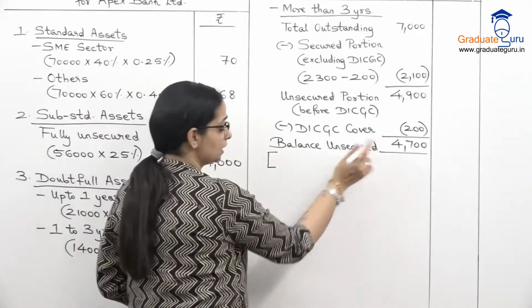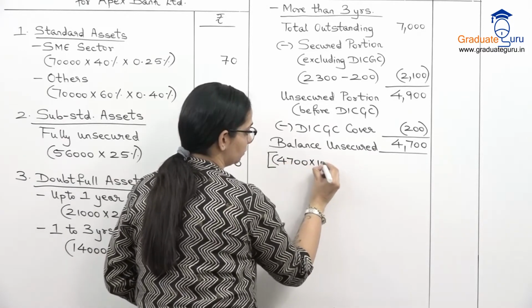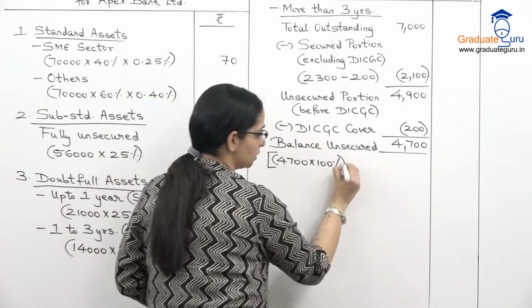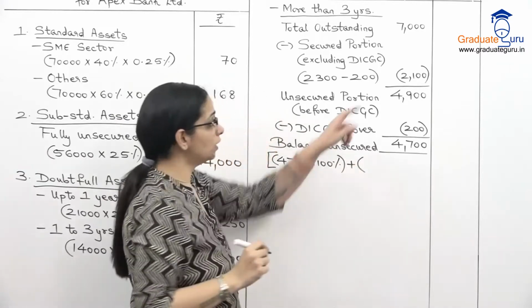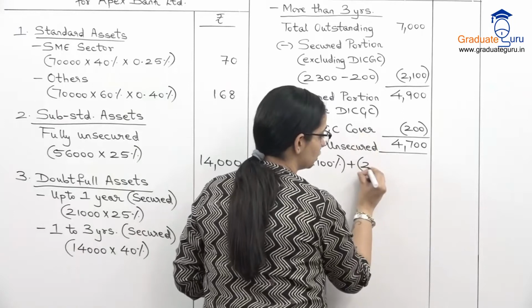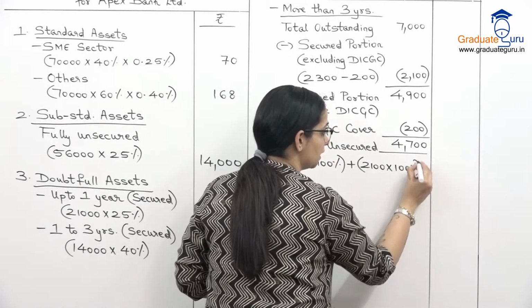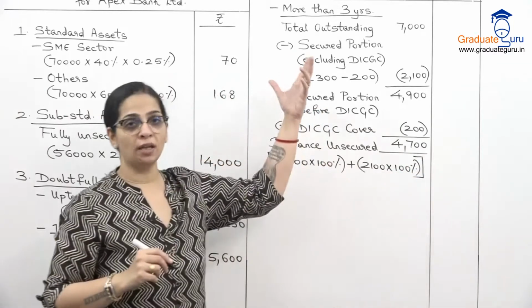So on the unsecured element, we will first take 100%, and plus on the secured element, the secured amount without the DICGC, on that also we will take 100% because it is more than 3 years.